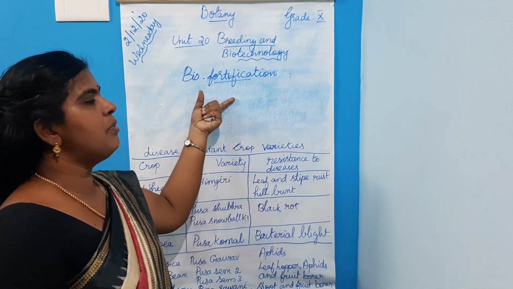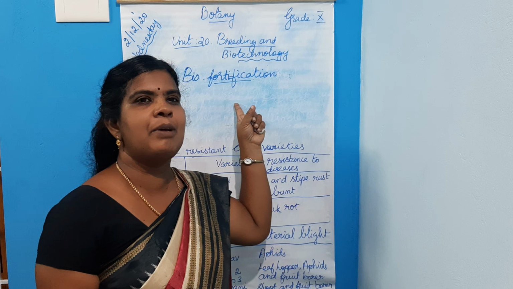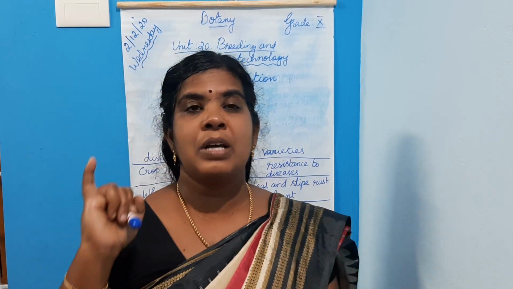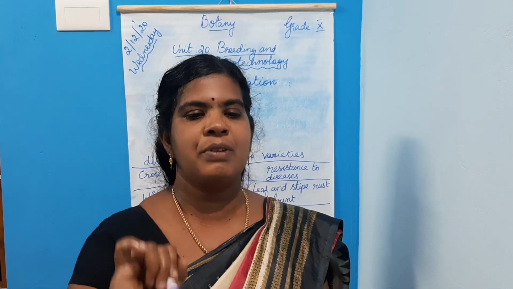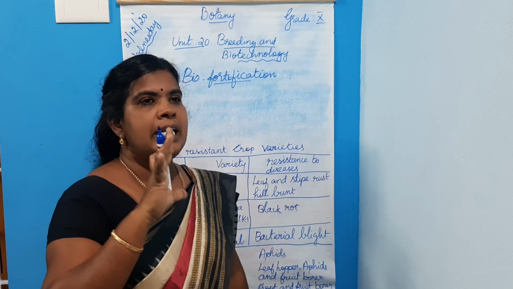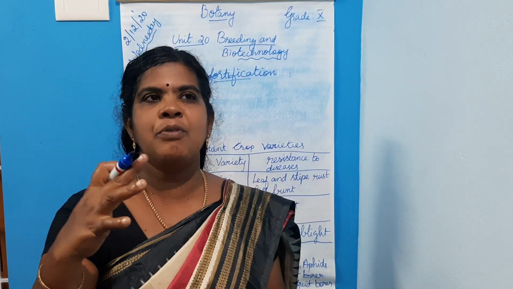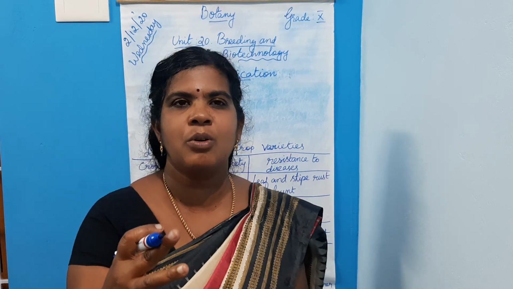Because of this biofortification, certain plants are developed with high protein content, mineral content, etc. These are the achievements of biofortification. What is the aim of plant breeding to improve the nutritional quality?